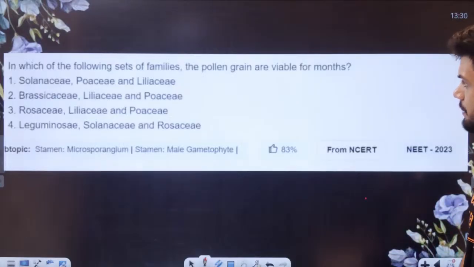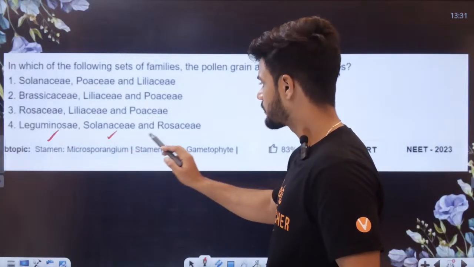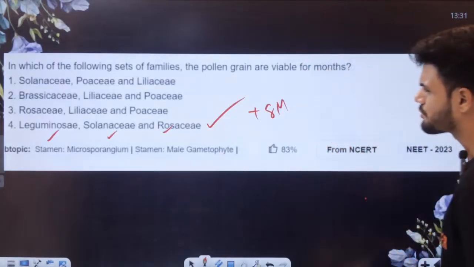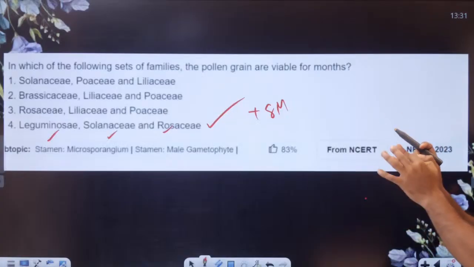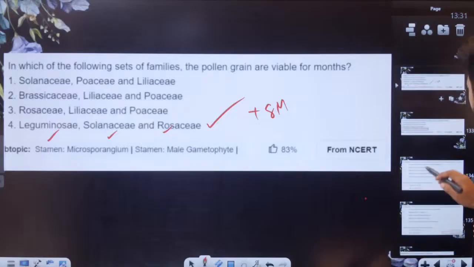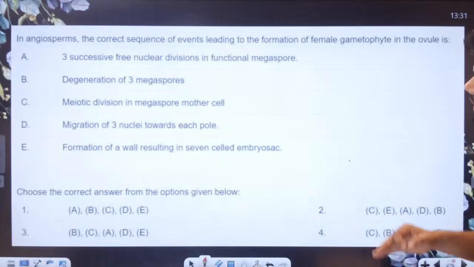Which of the following set of families has pollen grains viable for months? Leguminosae was there, Solanaceae was there, Rosaceae was there. This is the answer. So plus 8 marks. Easy, students. Every question is so direct here. You don't have to worry about anything. Very simple. Look at this question now. In angiosperms, the correct sequence of events leading to formation of the female gametophyte in the ovule is.